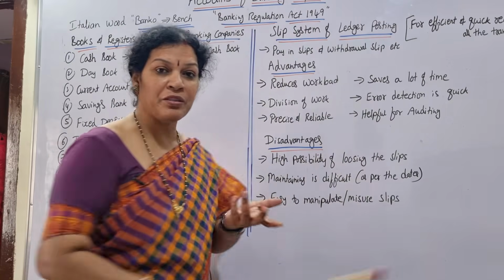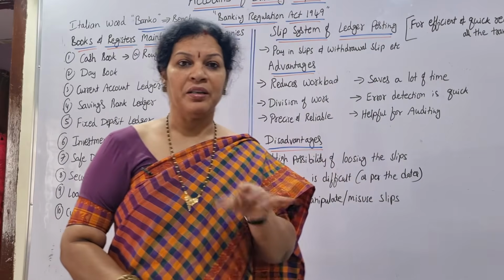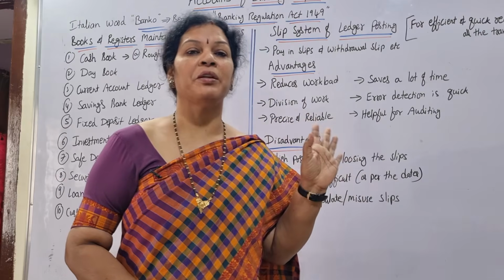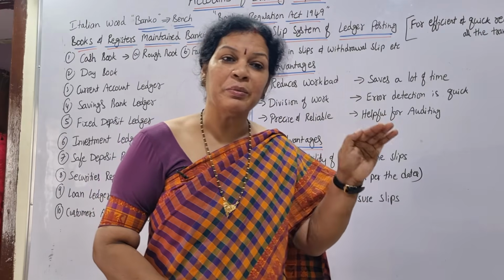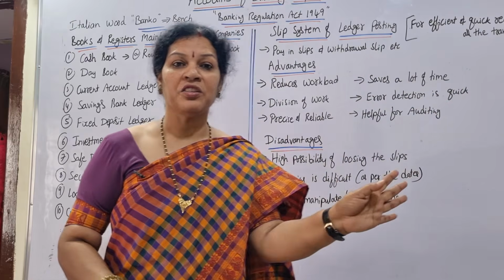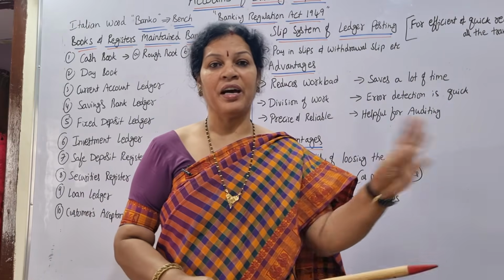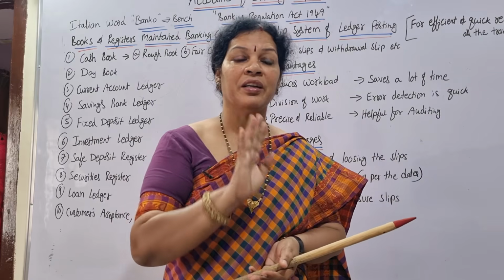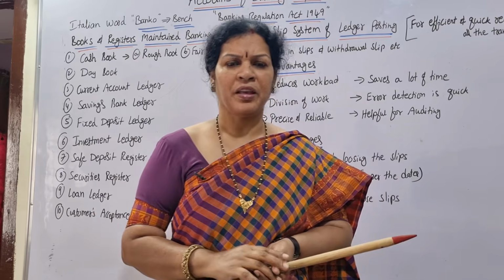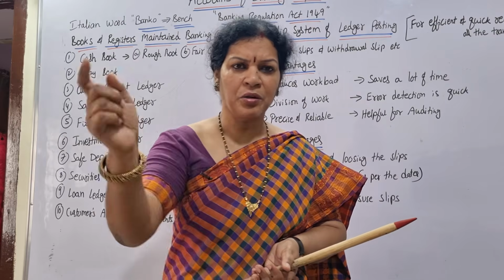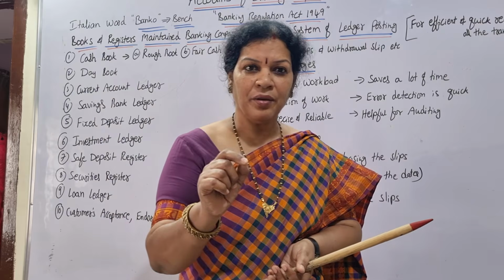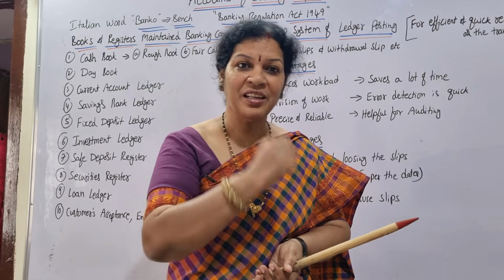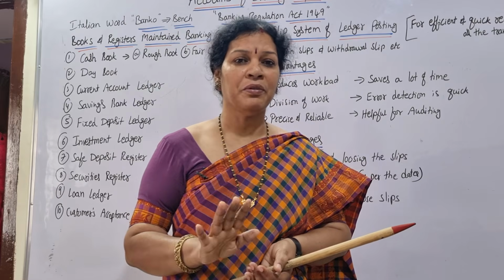In the same sense, a withdrawal slip is also there. When you want to withdraw money, for that also you are going to fill the form. So that is also one slip kept with the banker. This slip system is a direct system. No need to pass the journal entries. Directly they are feeding it into the computer, and those slips are going to be stored very clearly, safely and at one place. In future, if anything is required, they can check the slips. In slips, the handwriting of the customer will be there, and also the banker's approval with a seal. It means it is approved.